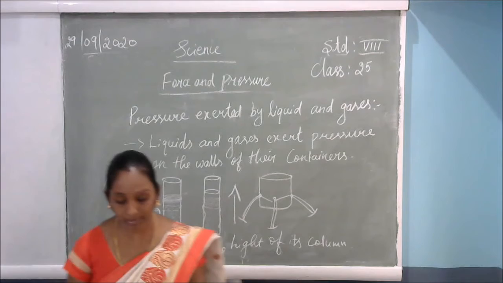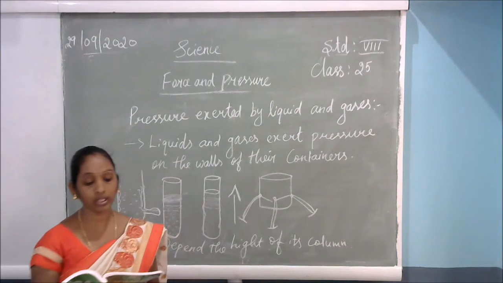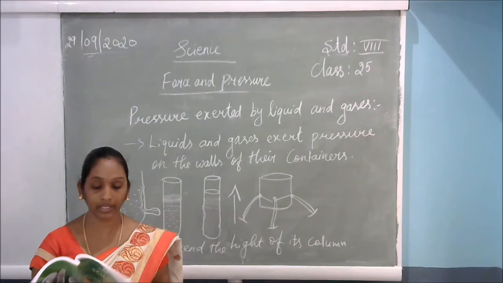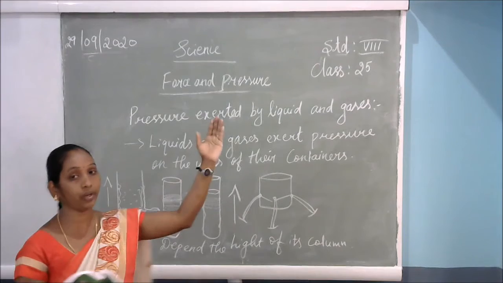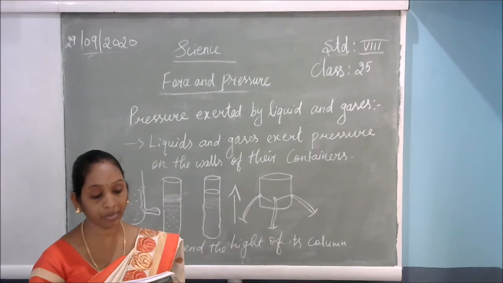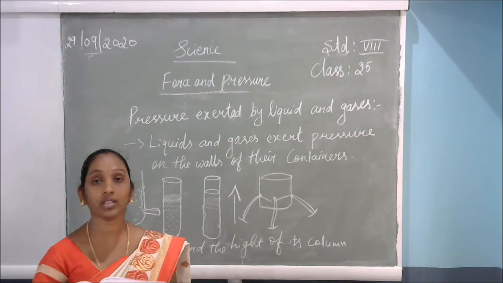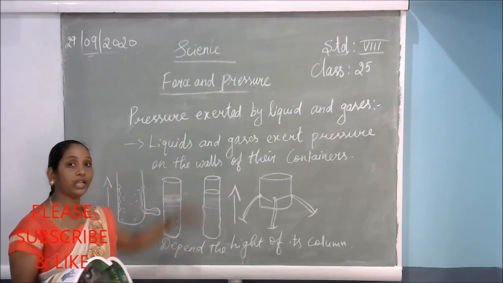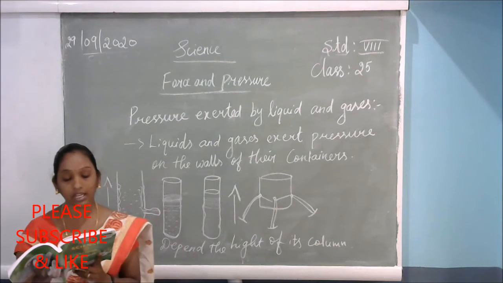So next topic, what is meant by atmospheric pressure? We know that there is air all around us. The envelope of air around us is known as the atmosphere. The place where the air covers us in our environment is called the atmosphere. The atmospheric air extends up to many kilometers above the surface of the earth. Only up to some height will the air be present. The pressure exerted by this air is known as atmospheric pressure.